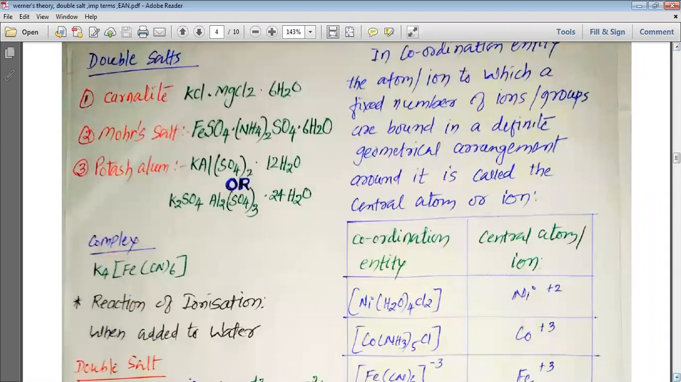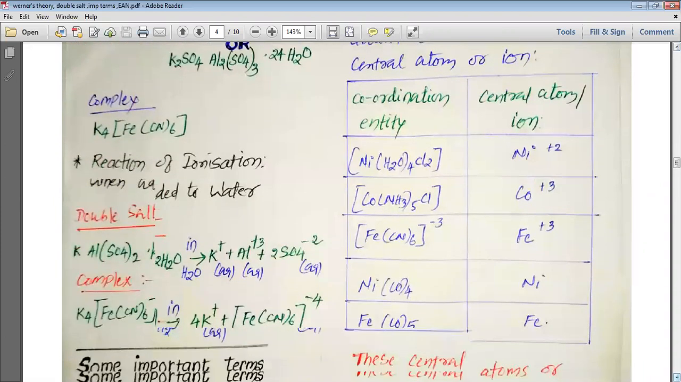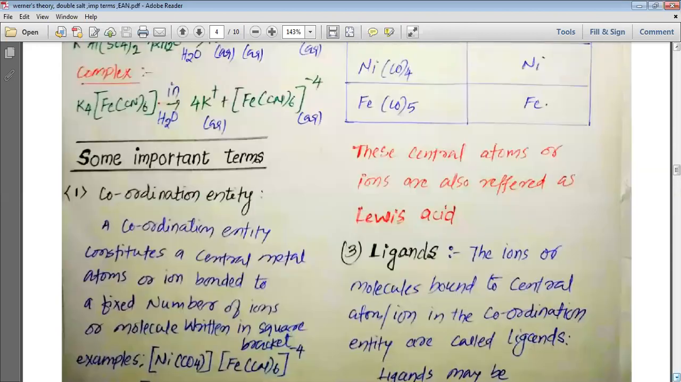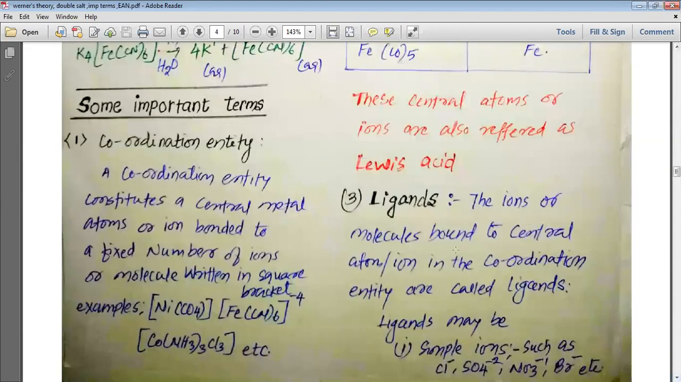You can see that the central species can be an ion or an atom. For example, in [Ni(H2O)4Cl2] we have Ni2+ ion, but in Ni(CO)4 we have the central species present as an atom. These central atoms or ions are also referred to as Lewis acids because they accept the donated electrons, and that is why they are considered Lewis acids.